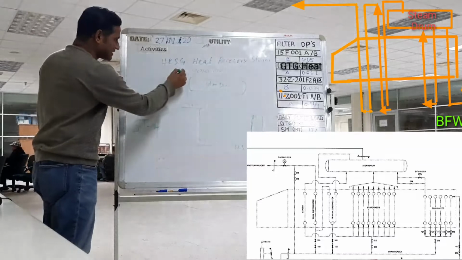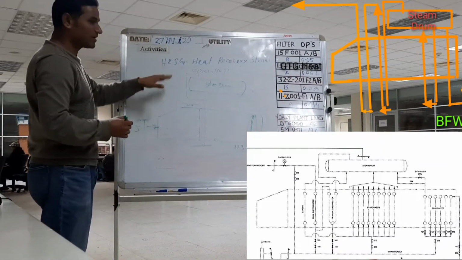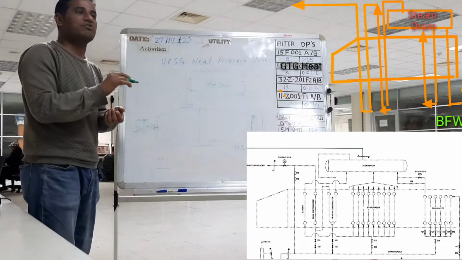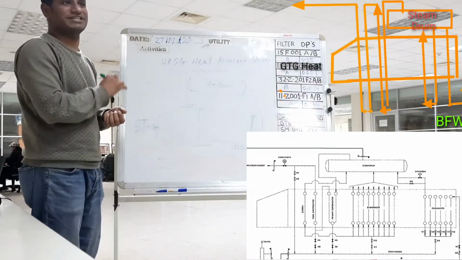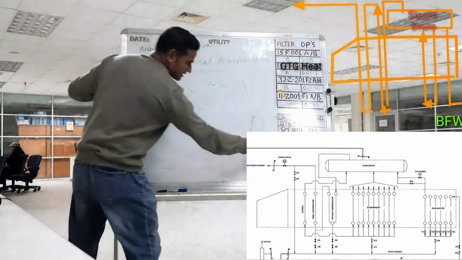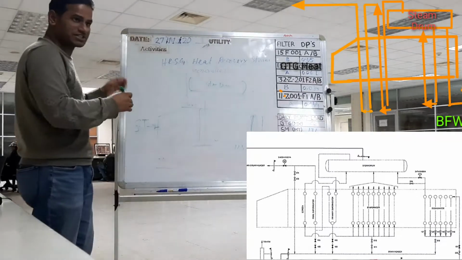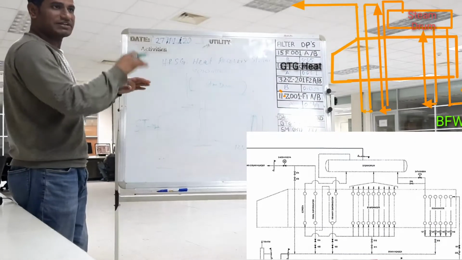After passing through the desuperheater line, this temperature will come down to around 320 degrees centigrade. This temperature comes down because this water temperature is 130 degrees and this steam temperature is 368 degrees, when mixed.